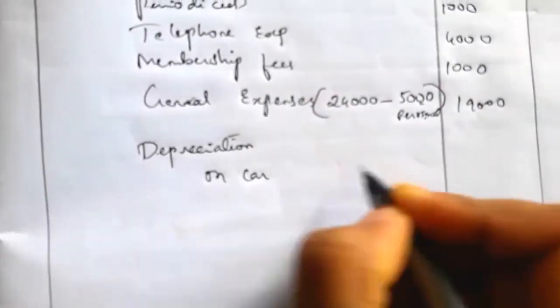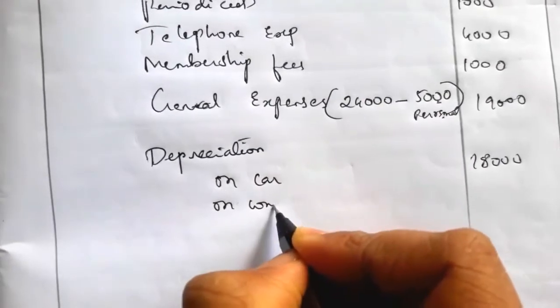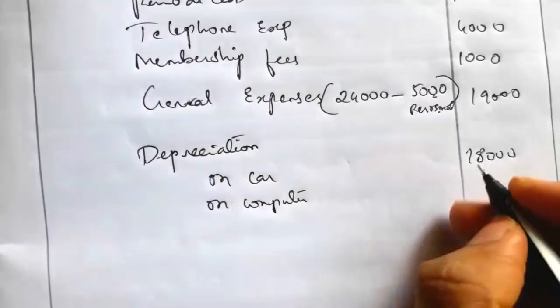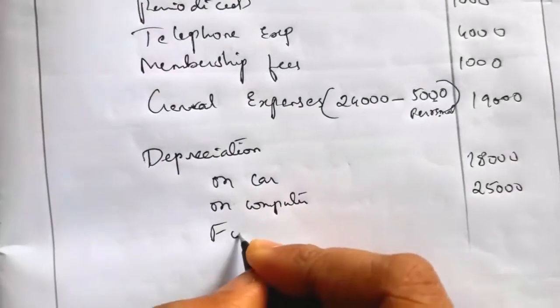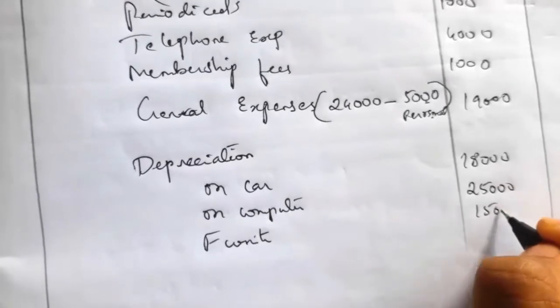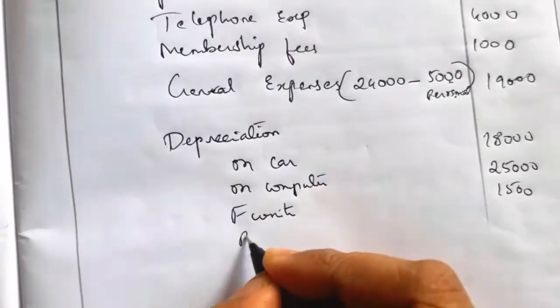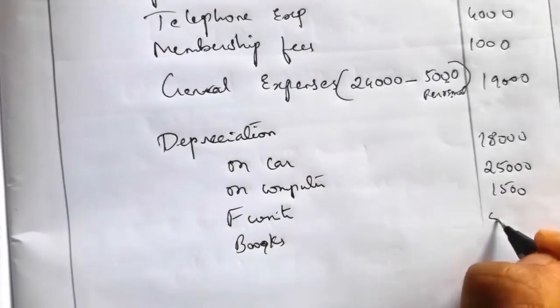On car 18,000. On computer 25,000. On furniture 1,500. Books 5,000.